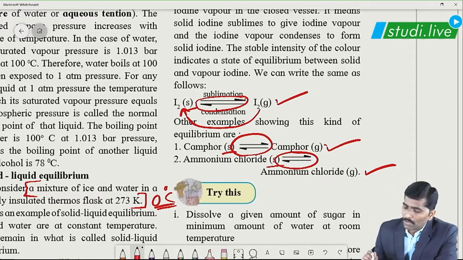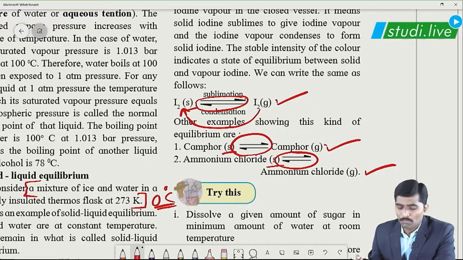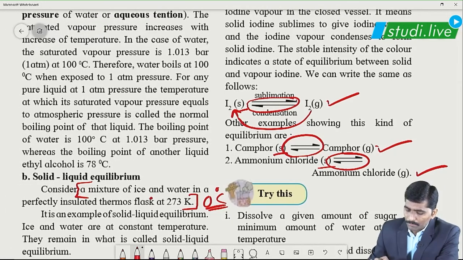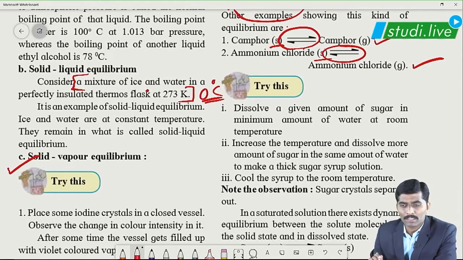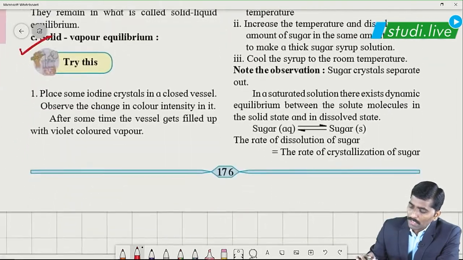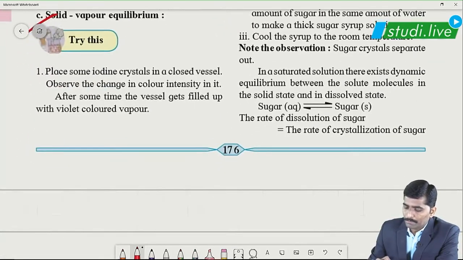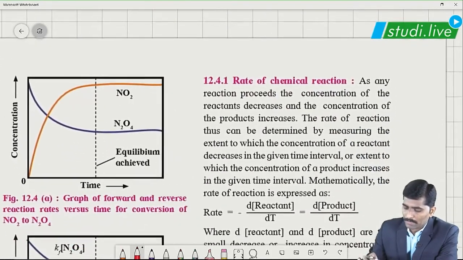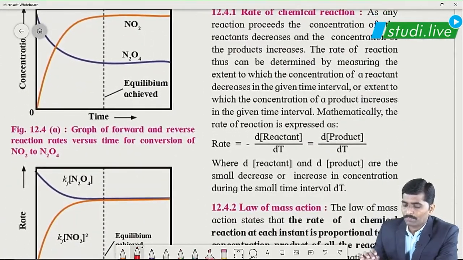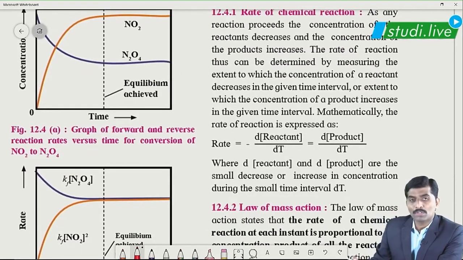Whenever the quantity of solid and the quantity of gaseous phase of the substance are the same, we say that the solid and vapor phases of the substance are in equilibrium. Correct? So after this equilibrium, the next topic for discussion is the graph of forward and reverse or backward reaction.